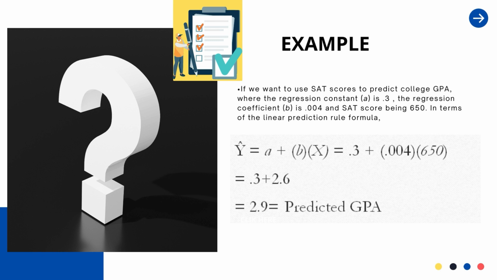When we apply the formula, Y cap equals A plus B into X, so 0.3 plus 0.004 into 650. You get 0.3 plus 2.6, so in total you get 2.9. So your predicted GPA is 2.9.